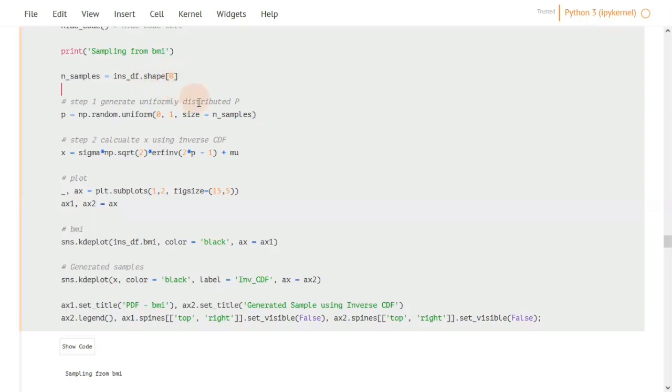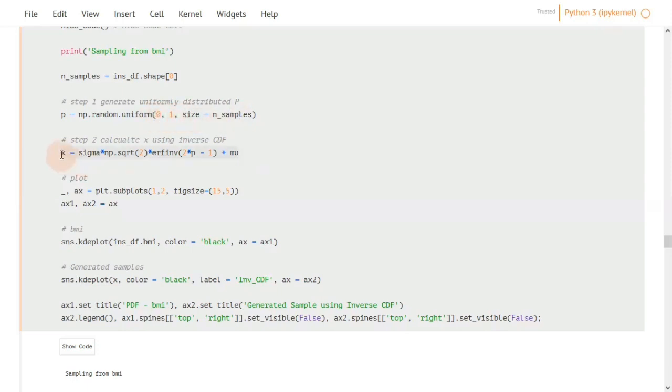Now you calculate P, and we said that P will be generated using uniform distribution. So P uniform, and uniform, you know that there must be an upper and lower bound. It will be between 0 and 1. And the number of samples that we want to generate is this that we have identified earlier.